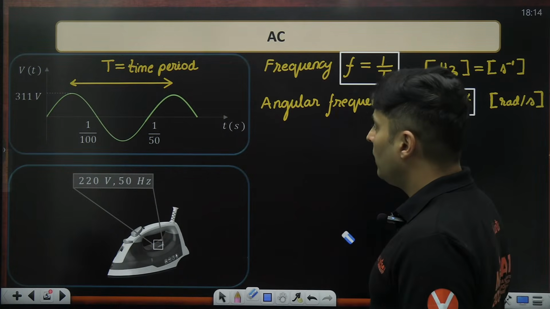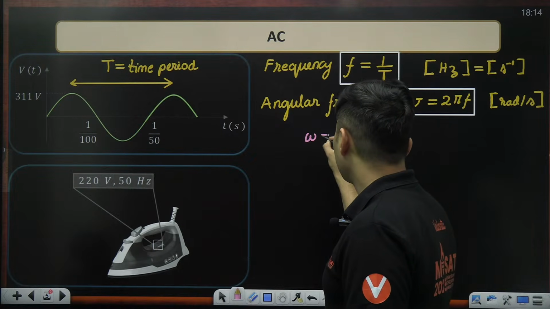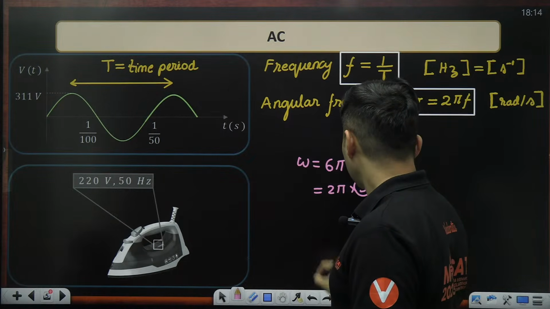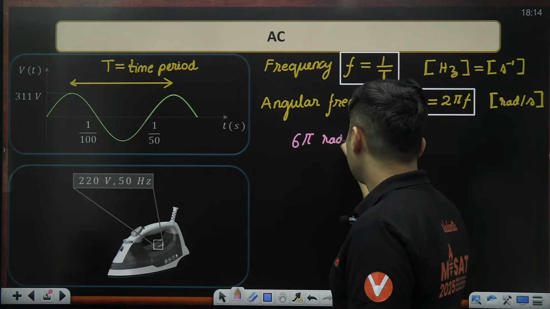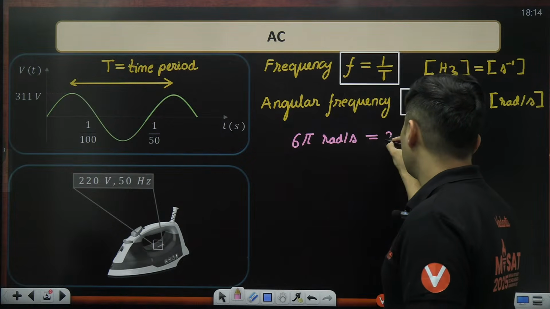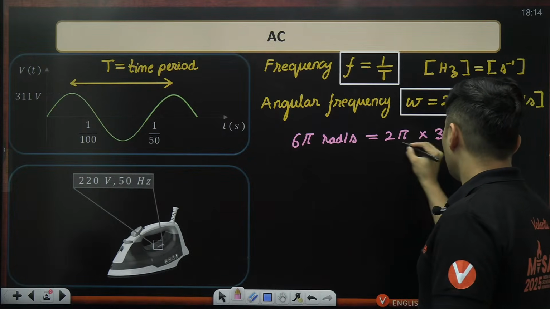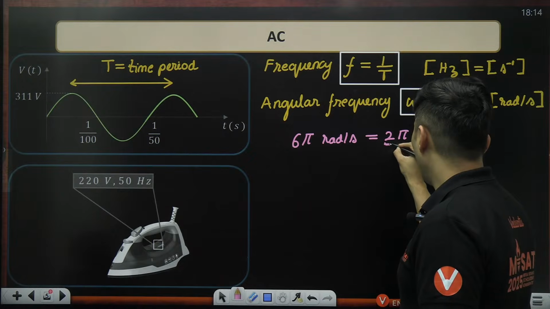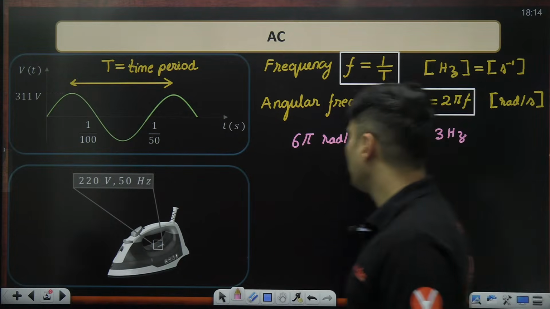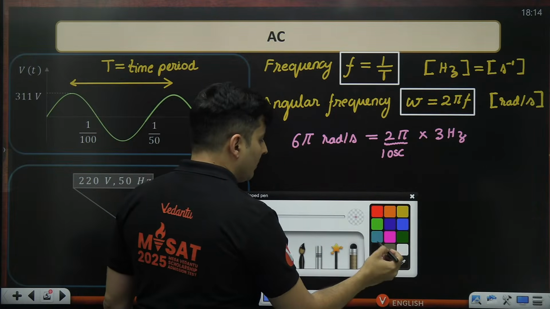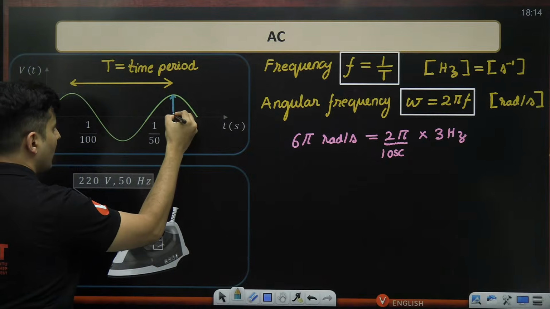All right. Now, another parameter which you should be aware of. So I'll just put that example. So omega, if I tell you, is 6 pi radians per second. It is 2 pi multiplied by 3 hertz. This is basically one oscillation completely. Similarly, the next parameter that you should be aware of is this particular thing, which is nothing but your amplitude.